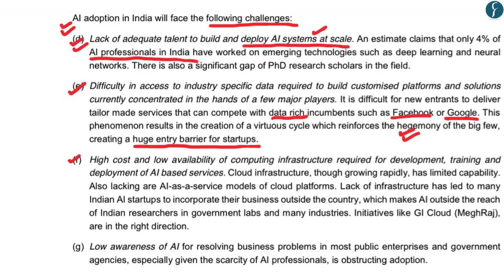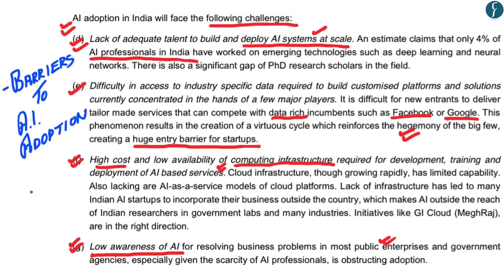The third repeated point is obviously of high cost, such as of computing infrastructure such as cloud network, in the deployment of artificial intelligence based services in India. The fourth and the final challenge highlighted by the report is again the challenge of low awareness of artificial intelligence and its usages in public and private enterprises. Now, hopefully, you have understood the various barriers to the adoption of artificial intelligence in India.